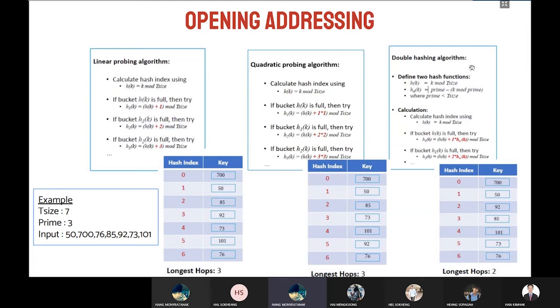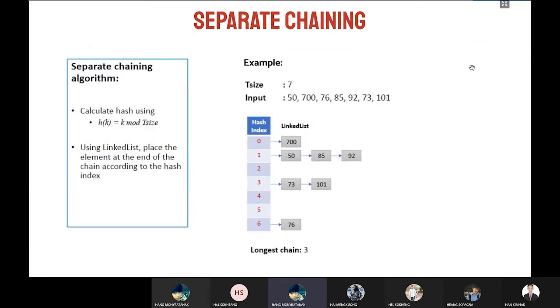For example, if hash index number 1 has had a collision 5 times, we have to use h of k plus 5 multiplied by h'(k), modulo table size. And the next slide is separate chaining. Separate chaining uses the same method as a linked list. They will not divide the number after they get a collision. They store the key values continuously. That's all. Moving to Panya.